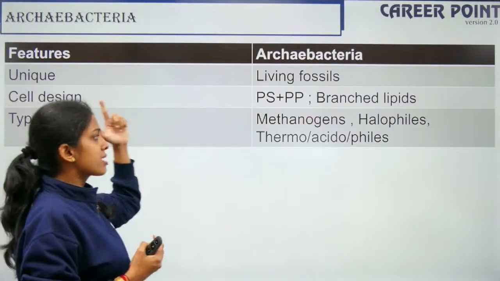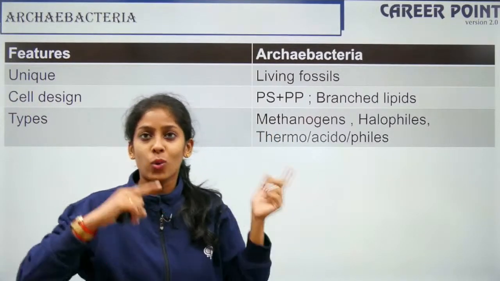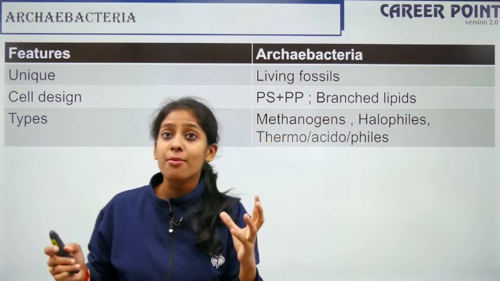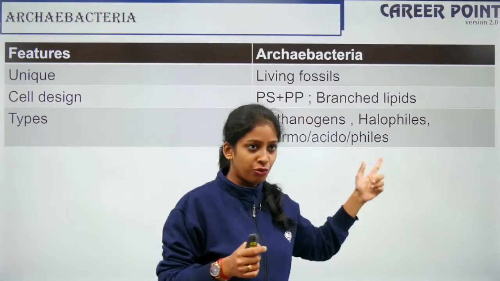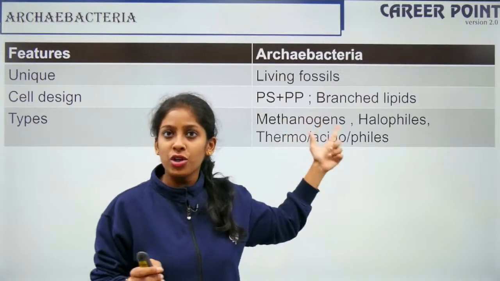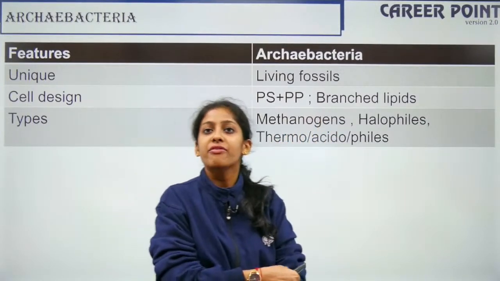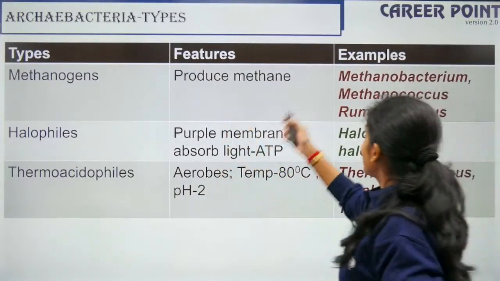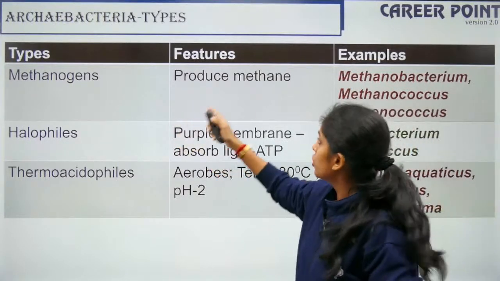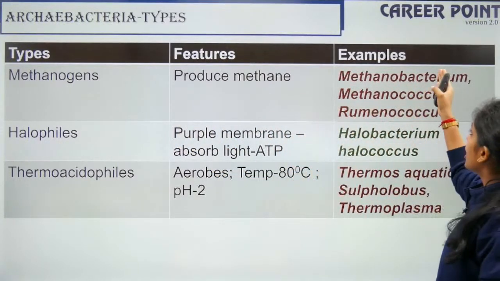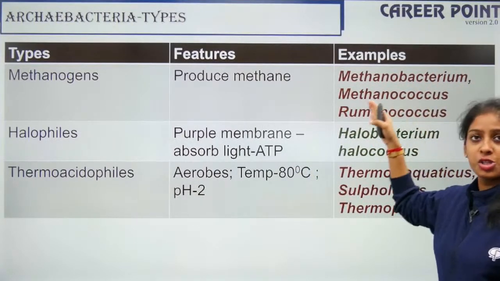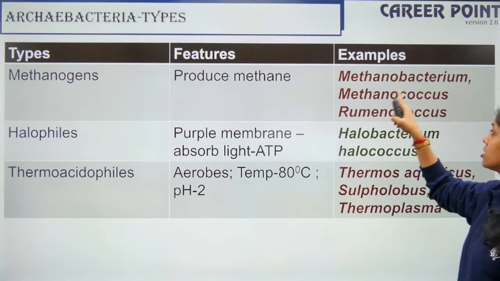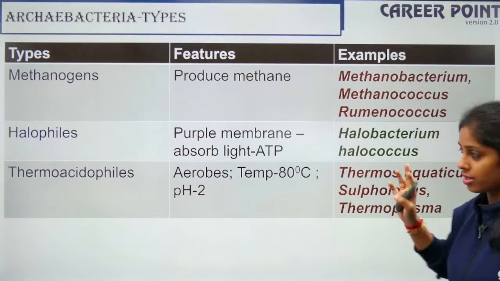The types of archaebacteria: methanogens, which produce methane, like the one that you read in class 12, the sewage treatment, right? Then halophiles, which can tolerate a high amount of saline condition. Thermoacidophiles: thermo is temperature, acido is acidic pH, so they can survive in both, like your Thermus aquaticus. The different types of archaebacteria and their examples are given below. The methanogens produce methane. The examples include Methanobacterium, Methanococcus and Rumenococcus, okay?